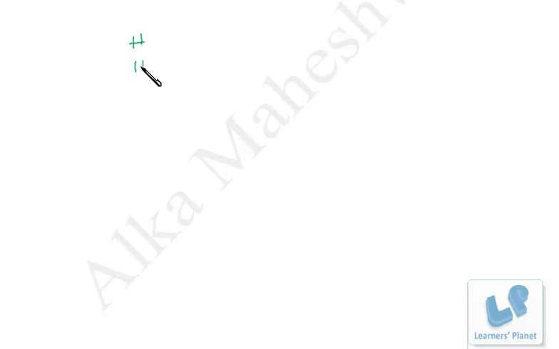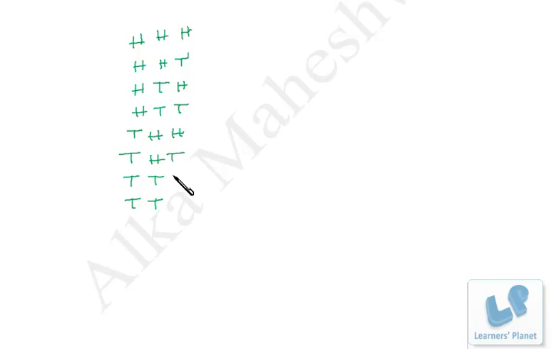It's head, head, head; head, head, tail; head, tail, head; head, tail, tail; tail, head, head; tail, head, tail; tail, tail, head; tail, tail, tail. Similarly, if you have 16 possibilities, that means 4 coins, then you can proceed similarly for the fourth coin. You would take 8 times H and 8 times T.